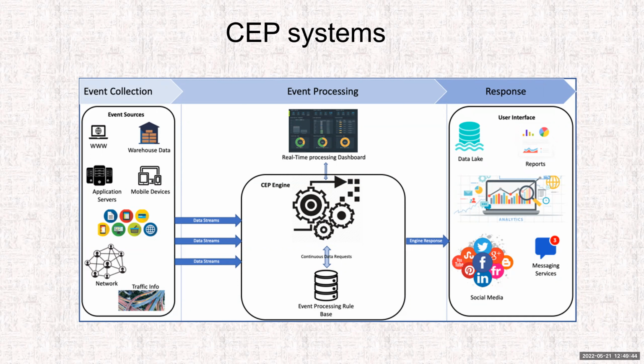And the main point about CEP systems is that they need to work in real time. They need to process the events in real time and alarm any kind of important occurrence in the data as fast as possible.